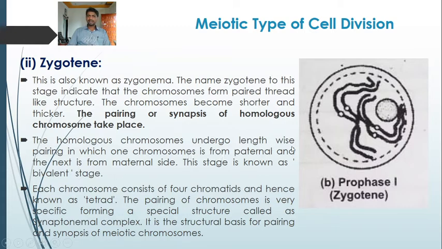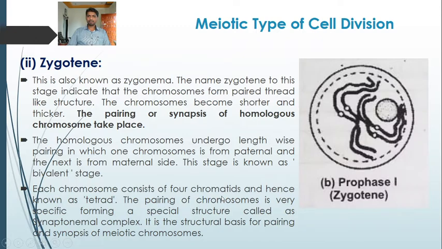Homologous chromosomes undergo lengthwise pairing. Those chromosomes have similar length, and the position of the centromere is also the same. In this lengthwise pairing, one chromosome is from the paternal side, from the male parent, and the other chromosome is from the maternal side. This stage is known as the bivalent stage. Here we can see the bivalent stage, where the two paired chromosomes are homologous.